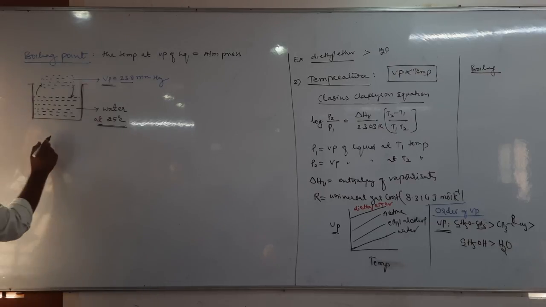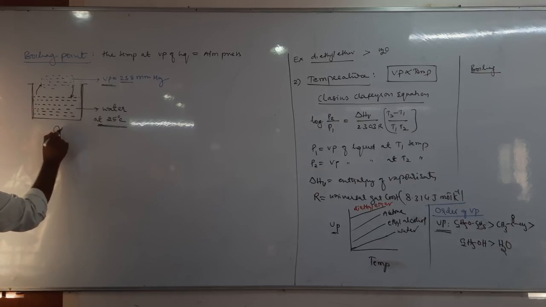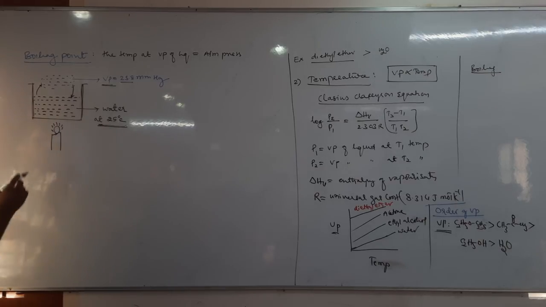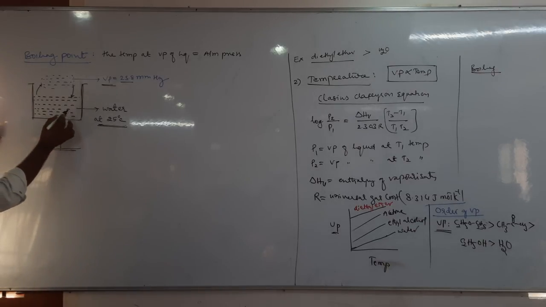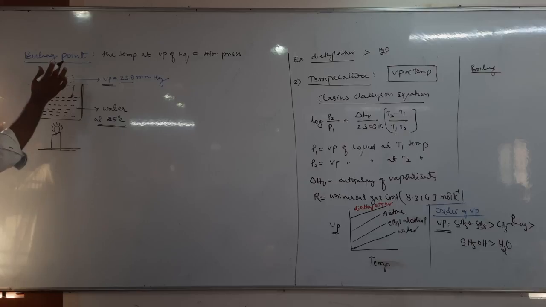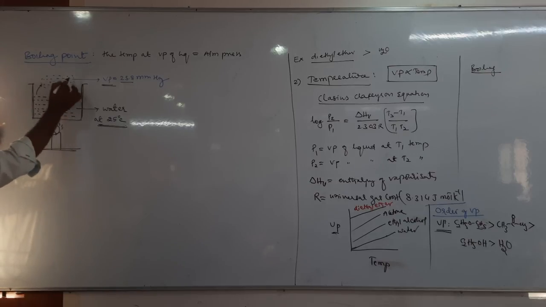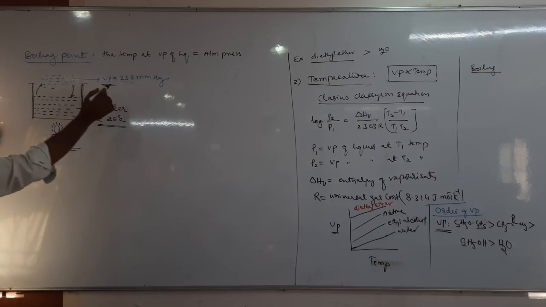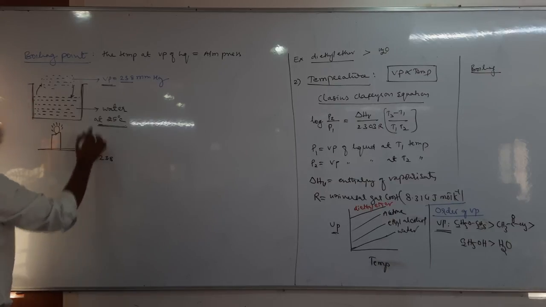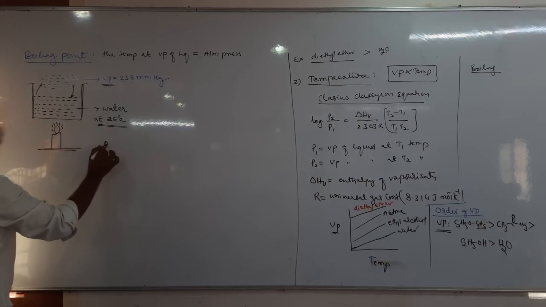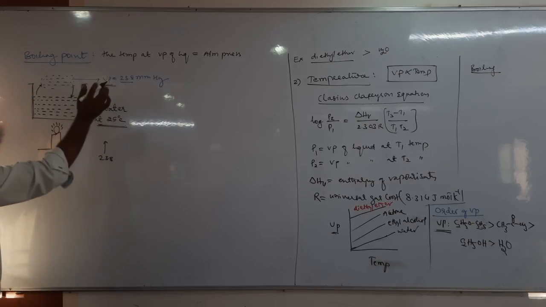Now when you start heating the liquid, let us start heating the liquid. Tell me, when you heat the liquid, what happens? Here the vapor pressure slowly increases, no? The vapor pressure of the water increases. That means the number of water molecules here increases, vapor pressure increases. Okay, so it is now 23.8. At the beginning 23.8. Now if you heat it, it slowly increases, and again heat it, again it increases.